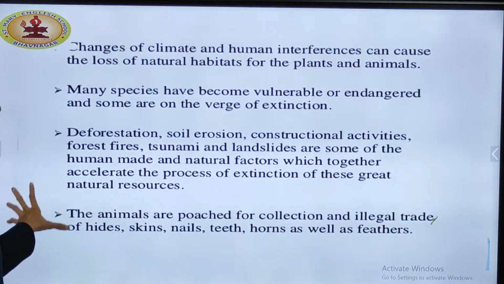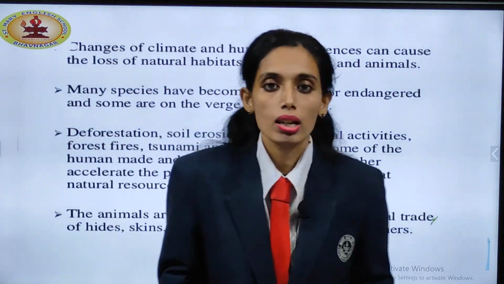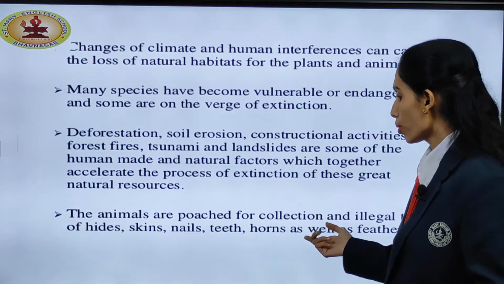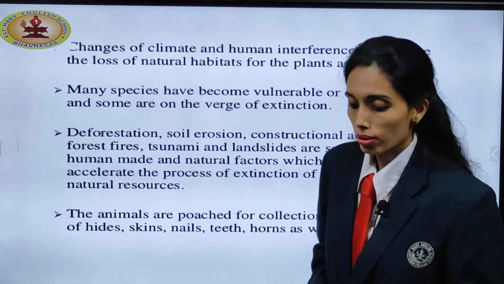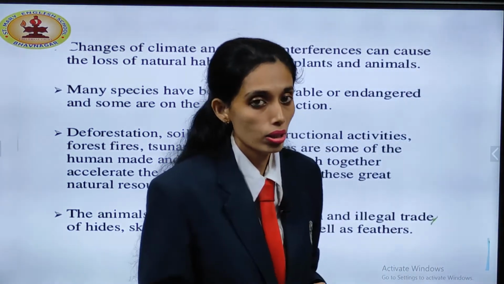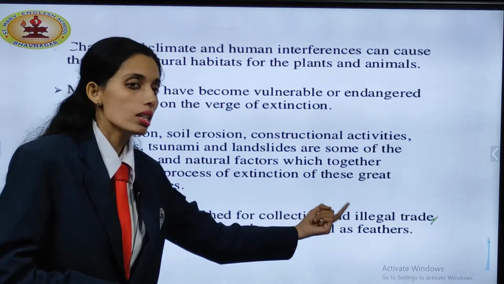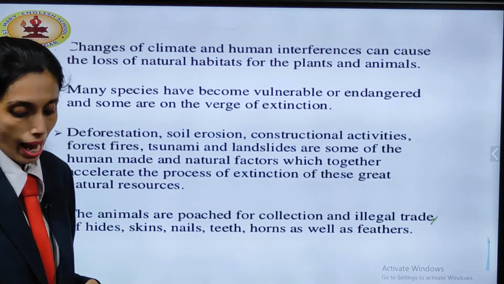For different purposes, animals are being hunted and killed, so that the things obtained from them can be sold in the market, and through that they can earn a lot of profit. But now it is considered an illegal trade. So that's how we can protect our animals.